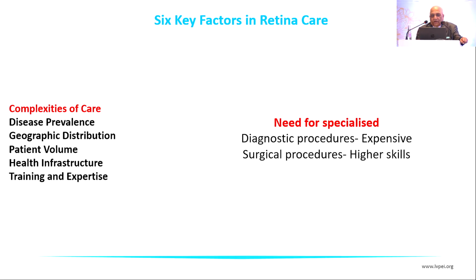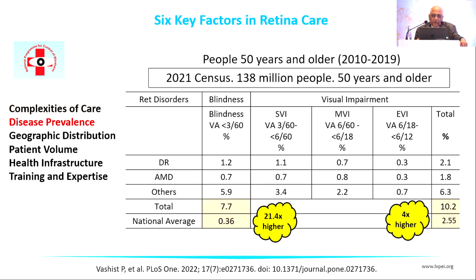All retina care requires specialized care. Whether it's diagnostics, it is obviously more expensive than for other diseases, but surgery requires higher skills, that means higher training. Look at the disease prevalence, and this is what it shows in the national average. Compared to the national average, blindness or visual impairment from retinal diseases in India is 21.4 times higher, compared to causes such as cataract, refractive error, etc.